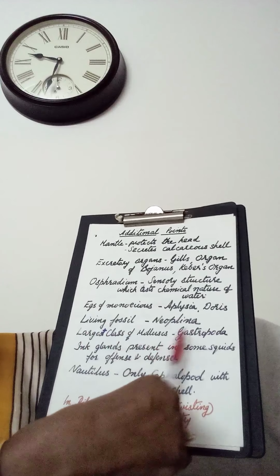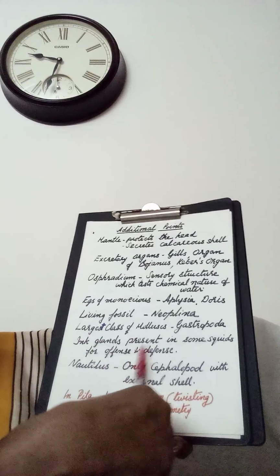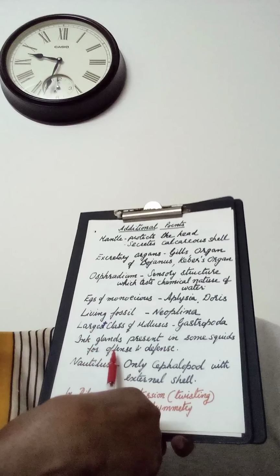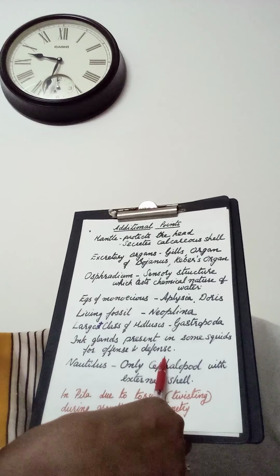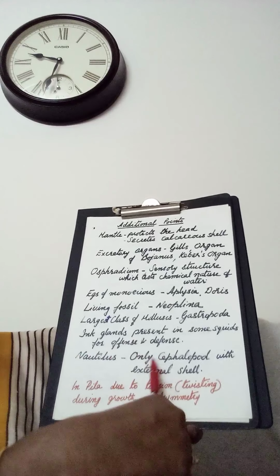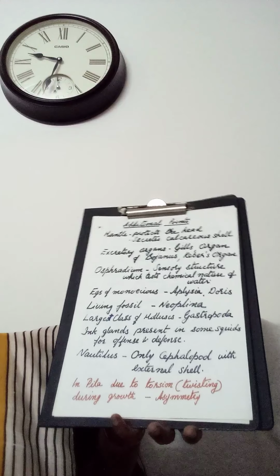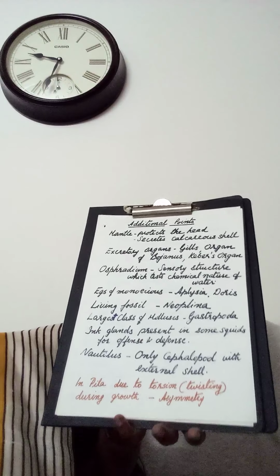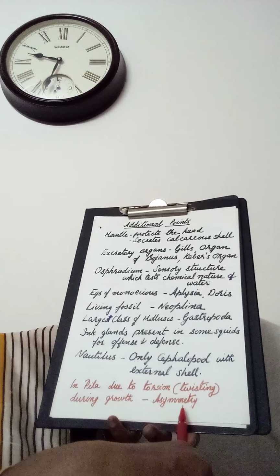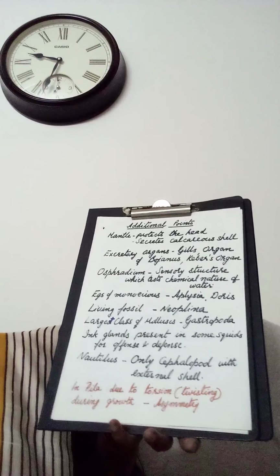Largest class of mollusks, Gastropoda. Ink glands present in some squids, that is used for offense and defense. Nautilus, that is the only cephalopod with external shell. In Pila, there is asymmetry. I have told molluscans are bilaterally symmetrical.